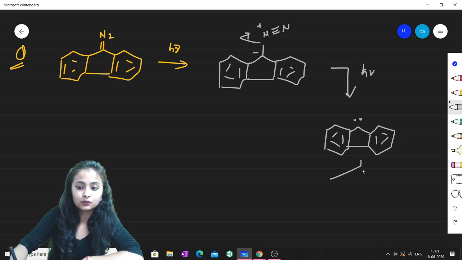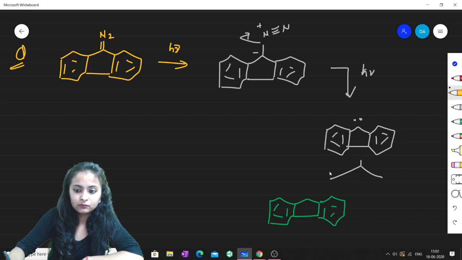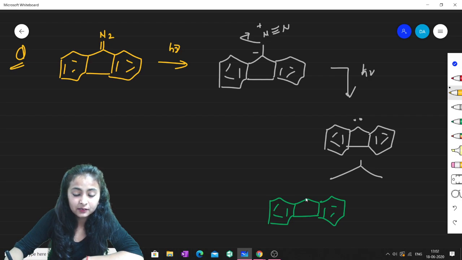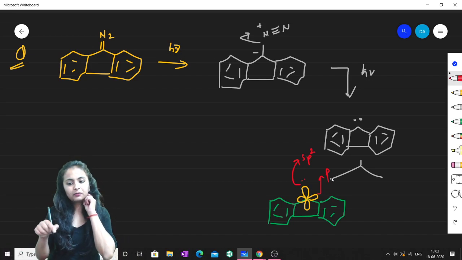Now the question arises, which carbene will it be? Will it be singlet or triplet? So let us see this thing. Now listen to me carefully. This point is very important. Now see, this carbene, if I write singlet carbene, then it will look like this. Fine. So 2 electrons will be at this orbital, and this particular orbital is sp2, isn't it? And one orbital is pure p, isn't it?